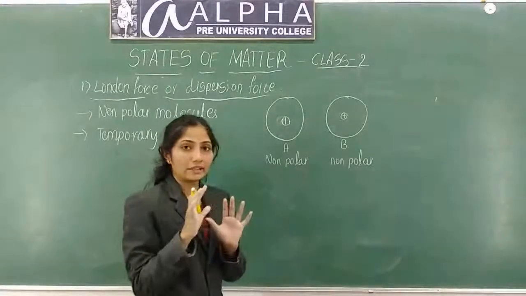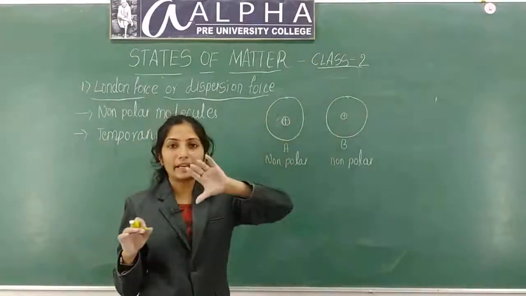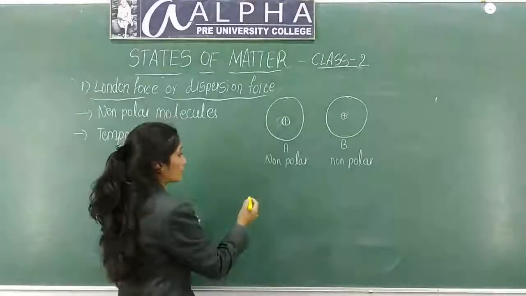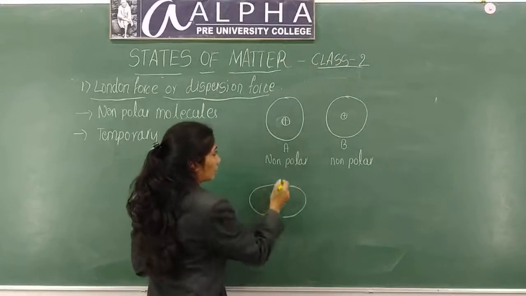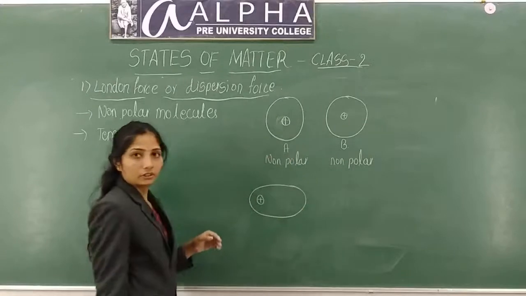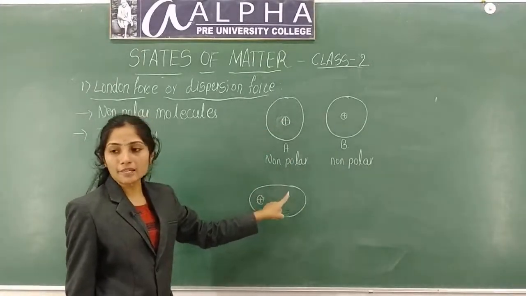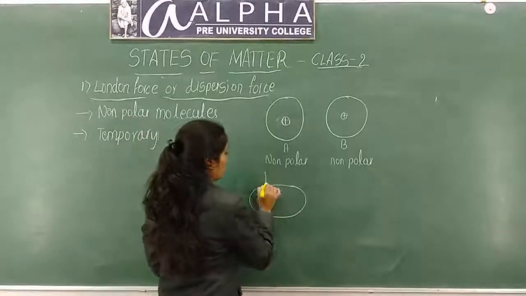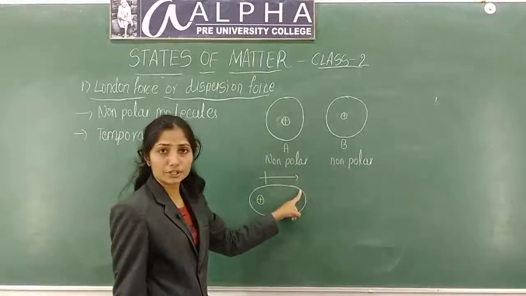Negative charge and negative charge will repel each other, you know that. So the negative charges will push the electrons towards one end. It was symmetrical, now it became unsymmetrical. Charge separation happened. So the dipole moment will be in this direction towards the negative charges.